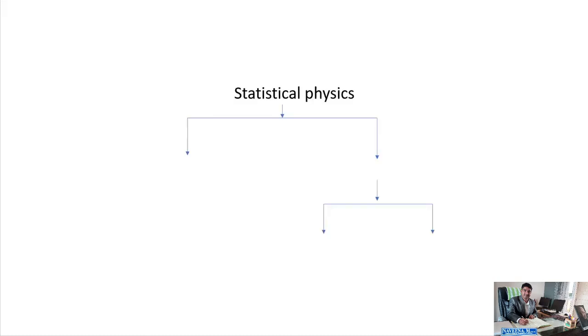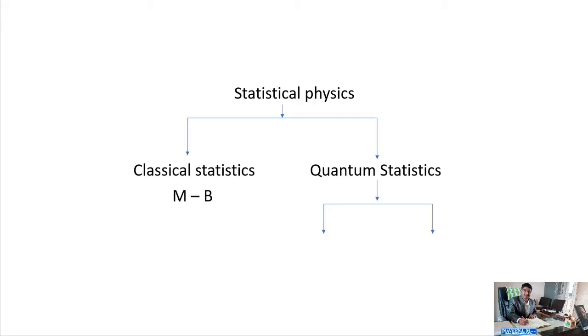Basically, there are two types of statistics depending upon dividing the phase space into a large number of compartments and cells of equal size. They are classical statistics and quantum statistics. Classical statistics are also known as MB statistics.